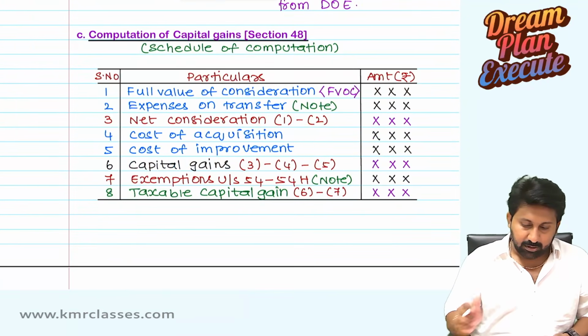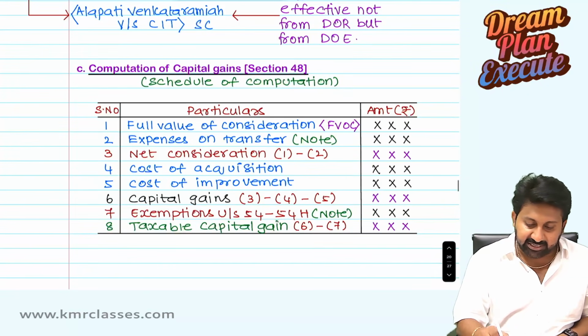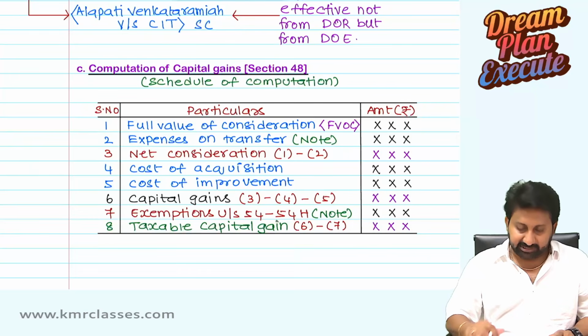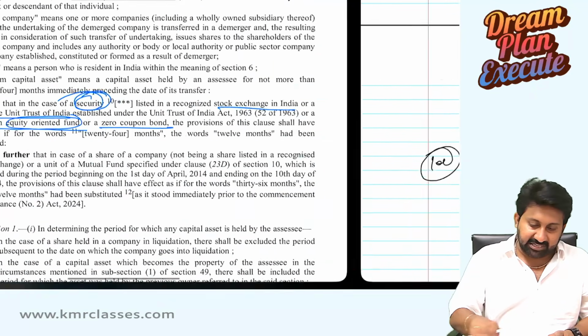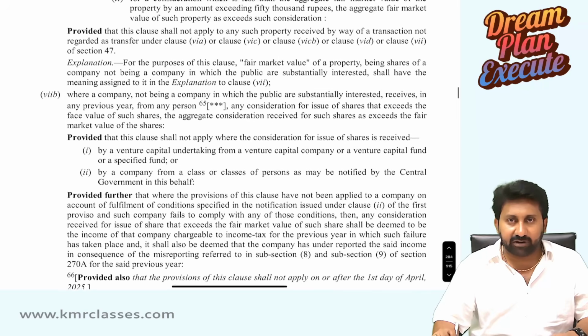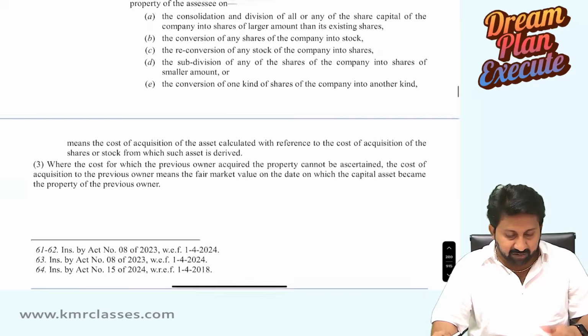Next, section number 48. What is it? Computation of capital gains. First, let us move on to the Bare Act. Section 48, we are not going to read everything. We are going to read only one part. The remaining part of section 48 we will discuss separately.